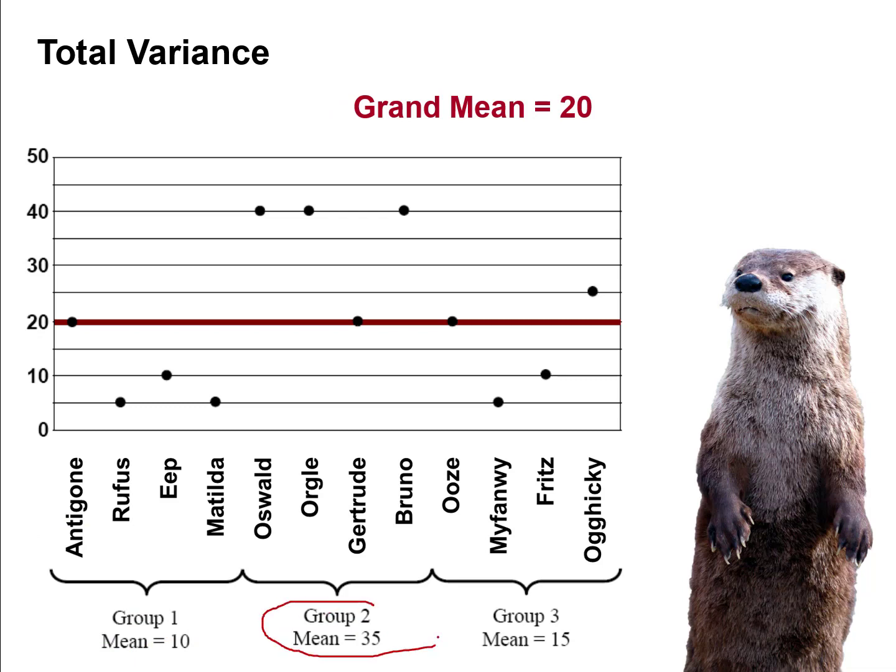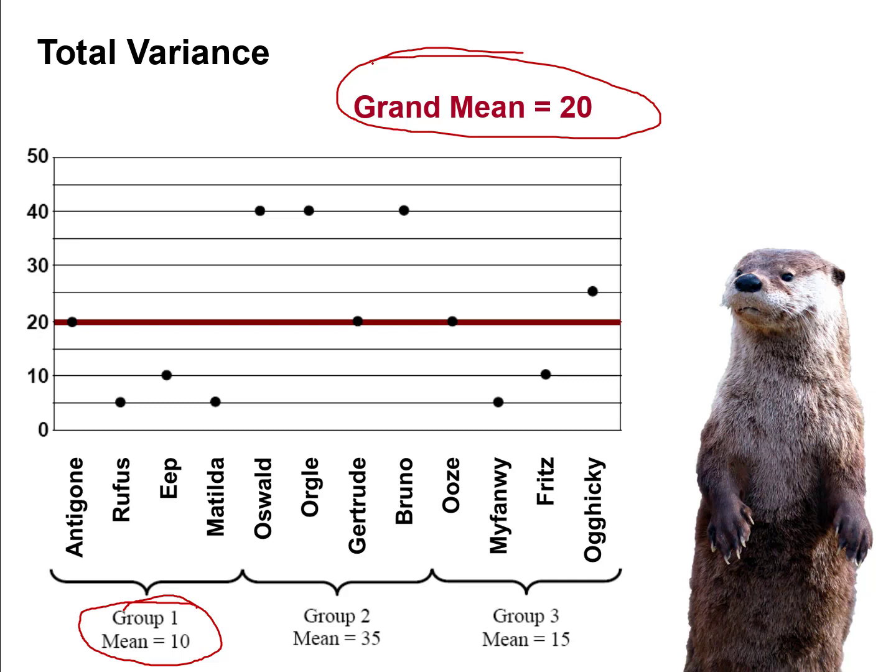And group 2, the mean for group 2 was 35, so everyone in group 2, their predicted score was 35. And so when we're doing group comparisons like this, it's helpful to clarify and distinguish between, are we talking about a group mean, which is just the mean for a single group, or the grand mean, which is the mean for everybody.